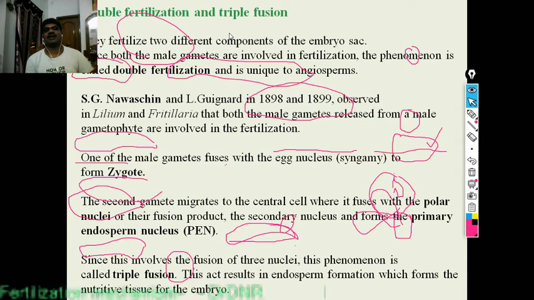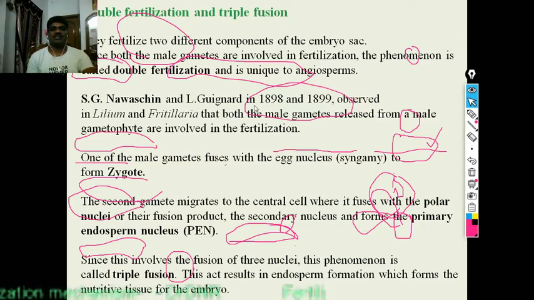This process happens in the angiosperms: double fertilization, triple fusion. Okay, the two male gametes that enter into the synergid of the embryo sac fertilize two different components of the embryo sac. Since both the male gametes are involved in the fertilization, the phenomenon is called double fertilization. The fertilization process is happening two times with the two male gametes.